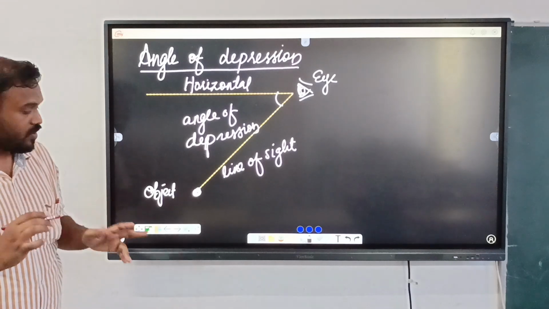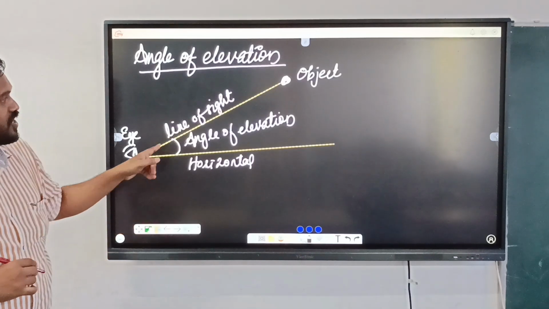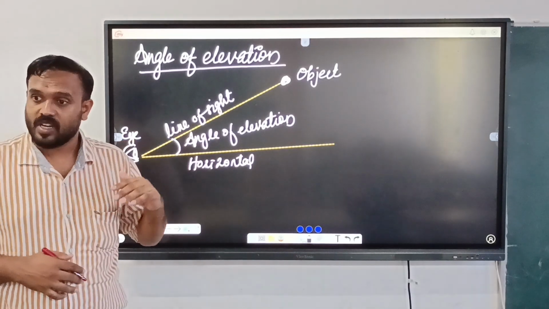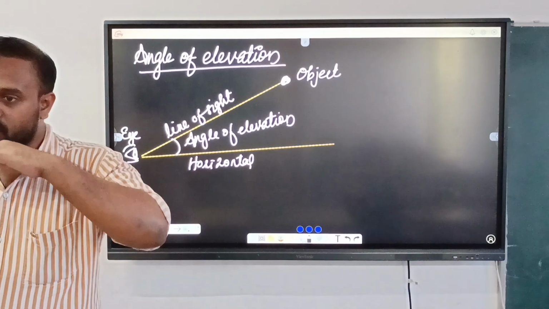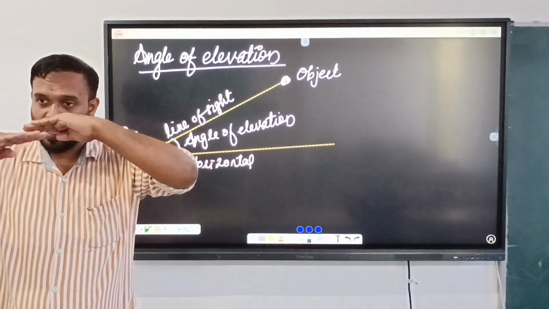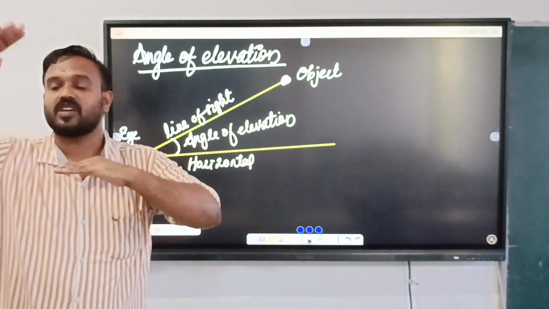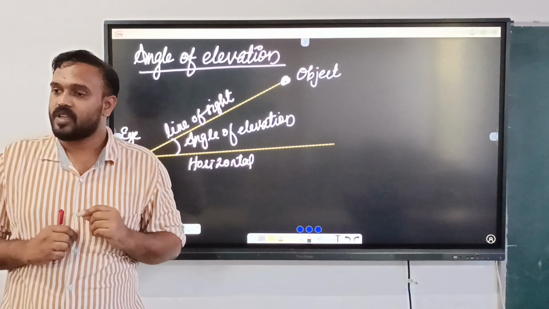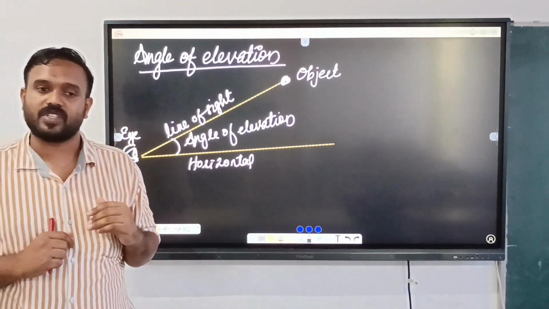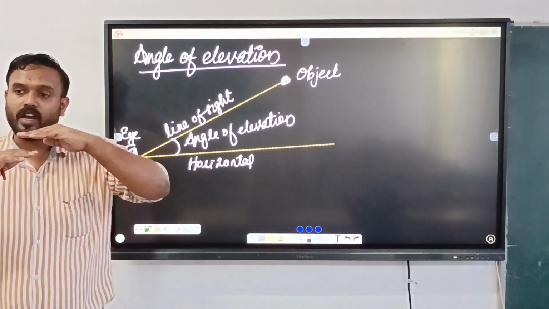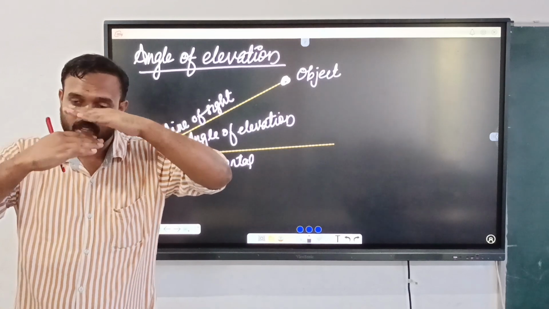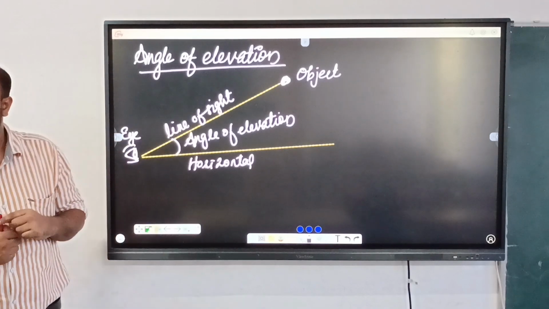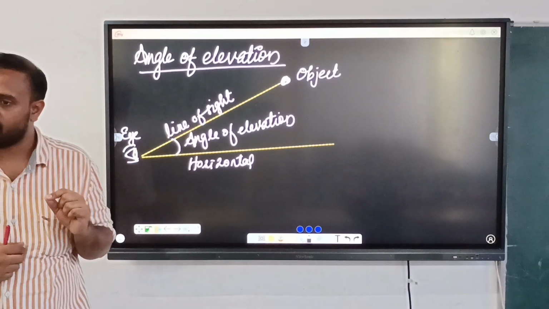So what are these two terms? Angle of elevation and angle of depression. What is angle of elevation? The angle between the horizontal level and the line of sight is called angle of elevation. Then what is the angle of depression? Can anyone say? Yes, the angle between the horizontal and the line of sight is called angle of depression. I think it is clear to everyone?